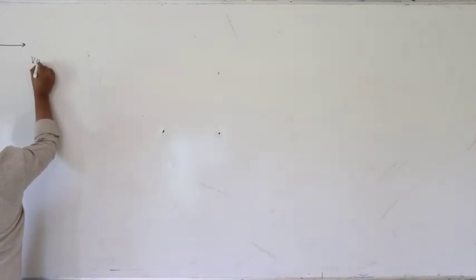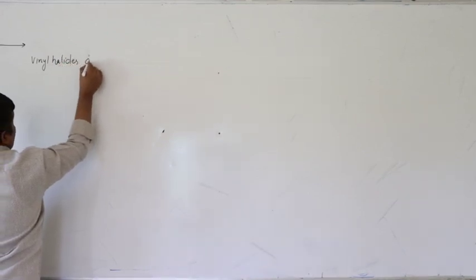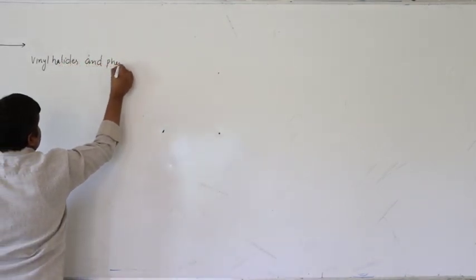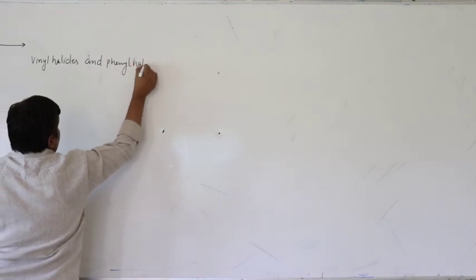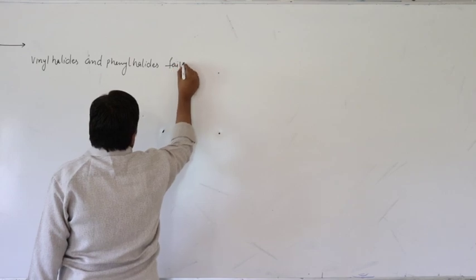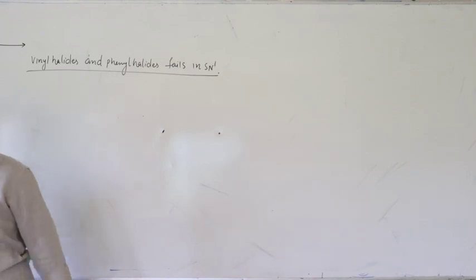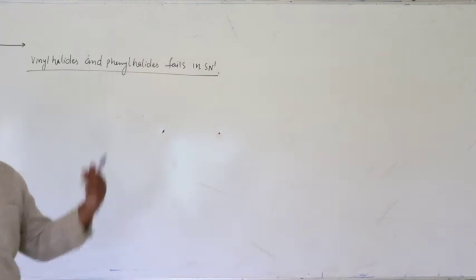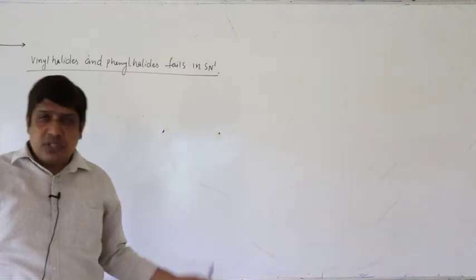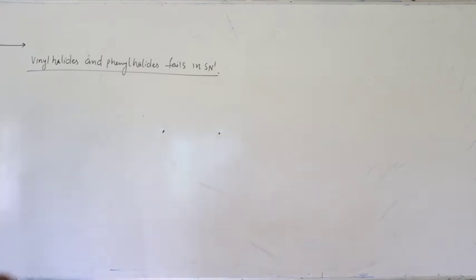Next, vinyl halides and phenyl halides fail in the SN1 reaction. They are poor substrates. Even in SN1 they are poor substrates, and in SN2 also they are poor substrates. Their reactivity is very, very less. Let us see the reason, the same reason.